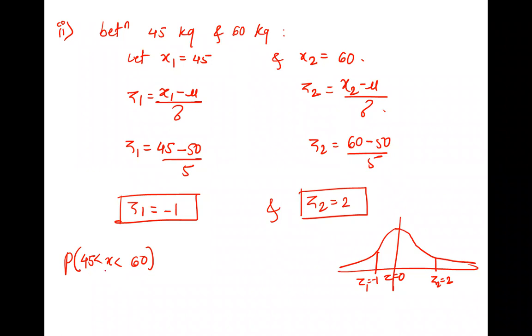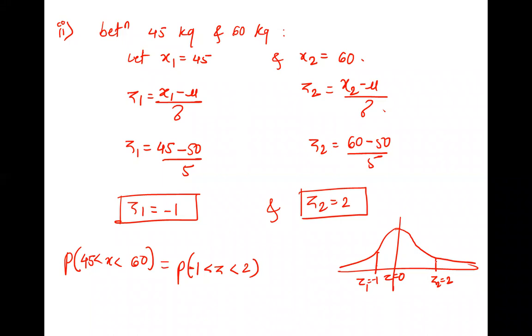So accordingly you can write it for z. For 45, what is z? -1, right? And for 60, what is z? 2. So we have to find the area between -1 and 2.